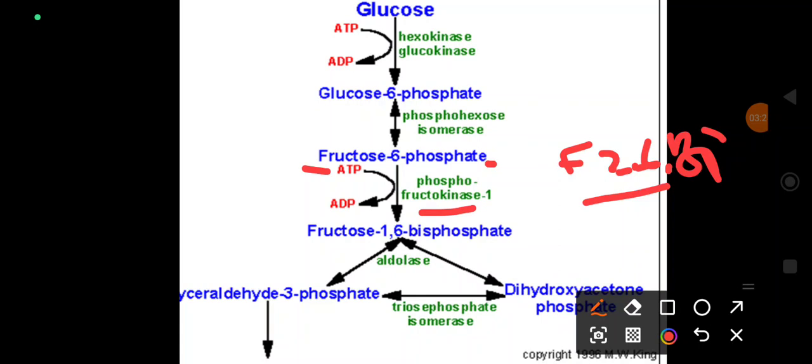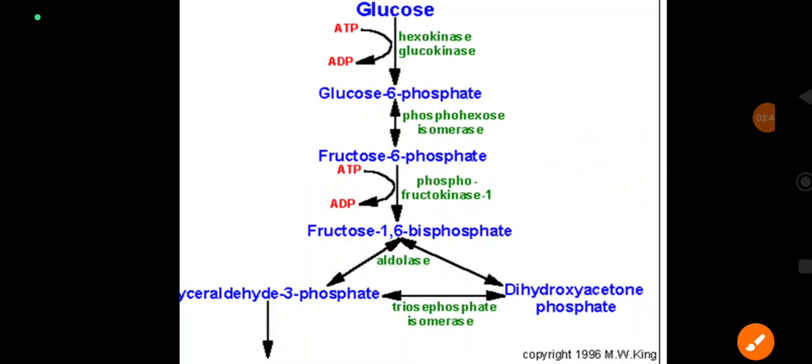Another allosteric activator of phosphofructokinase is adenosine monophosphate. So this is how phosphofructokinase is allosterically activated, and now how it is inhibited. Suppose in starvation or fasting, what happens?